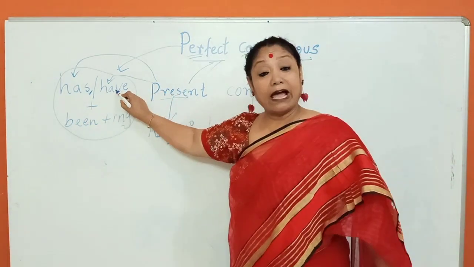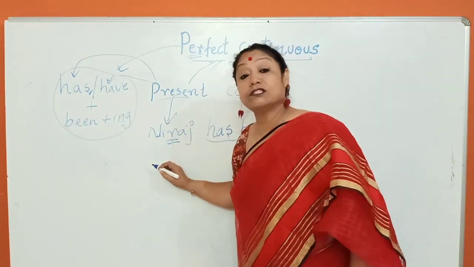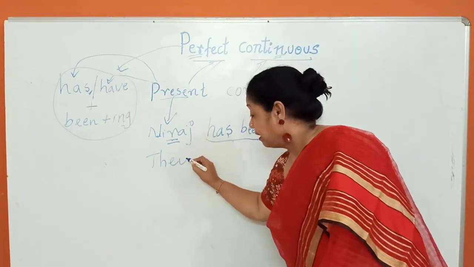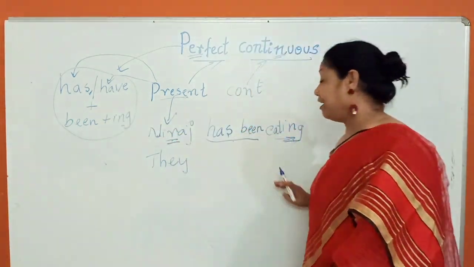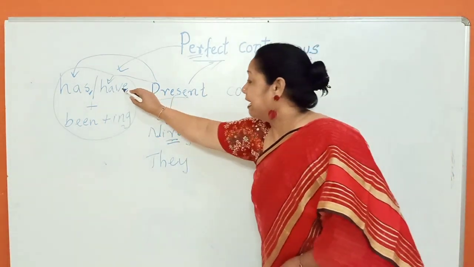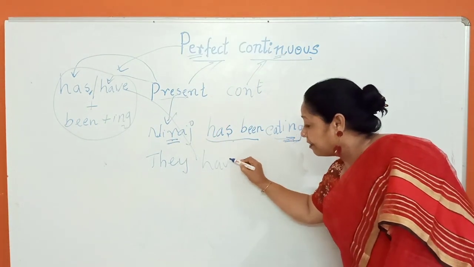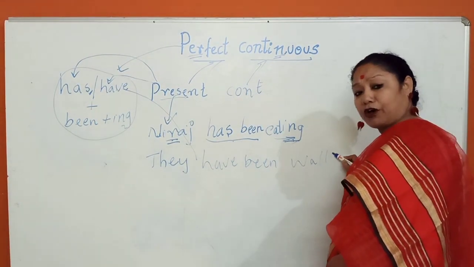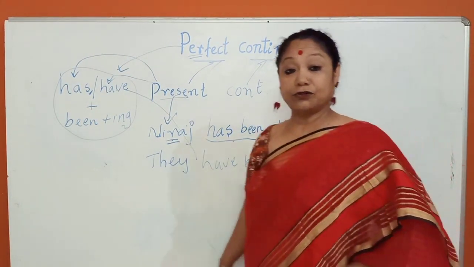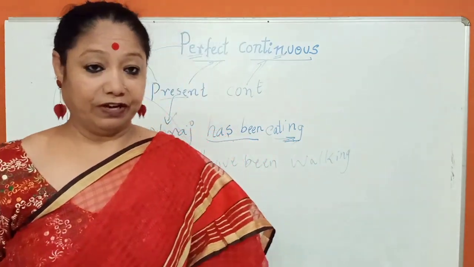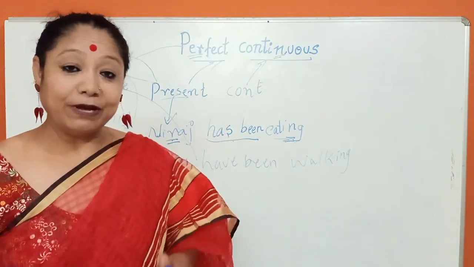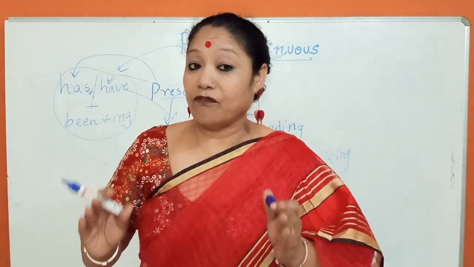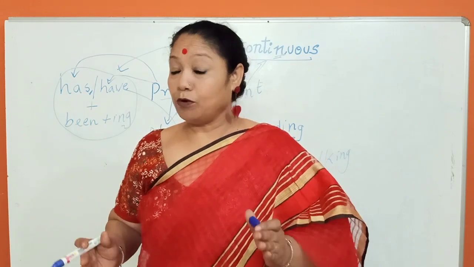Now if you want to use have, you need to use the plural subject person. For plural subject person, I use here they. So you cannot say they has been eating. Wrong. It should be they have been walking. They have been walking. Understood? So present perfect continuous: has or have plus been plus ing. Now when to use has and when to use have, you are very thorough about it, hope so.